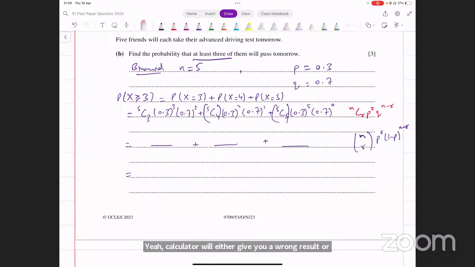Use brackets around these. 0.163. Okay, so that is what we're getting. Can somebody confirm this as well? Okay, 0.163, that's the final answer that we get.